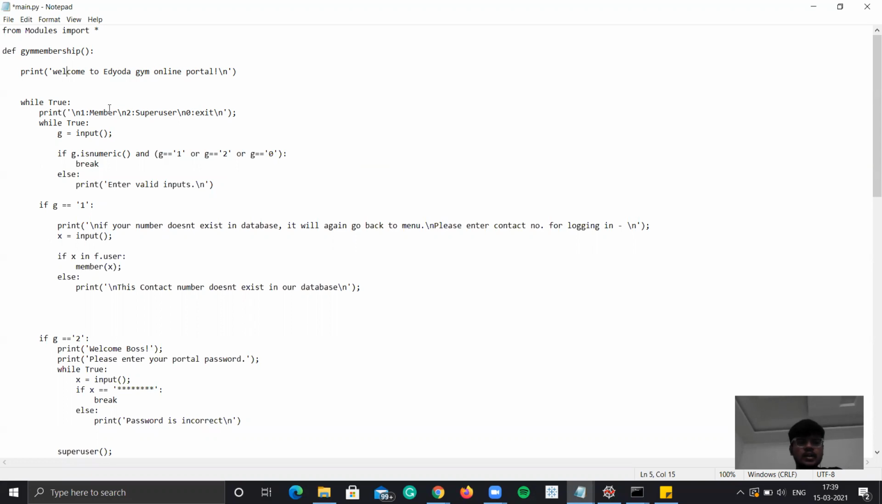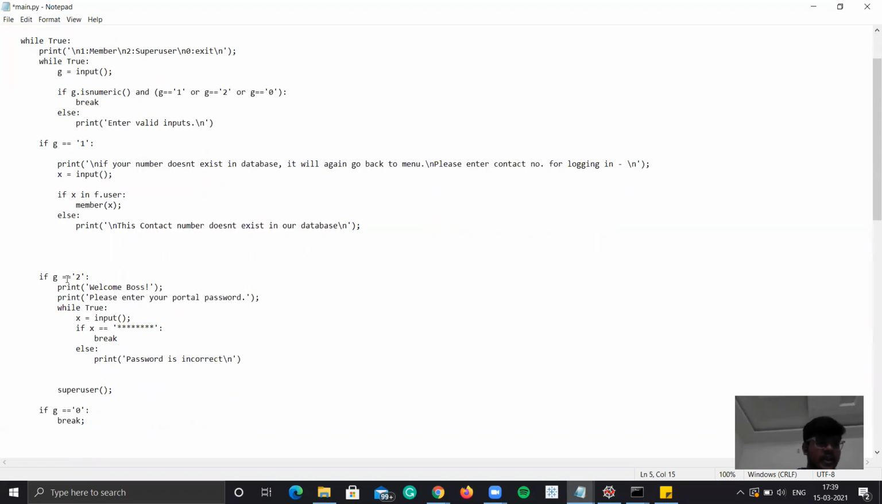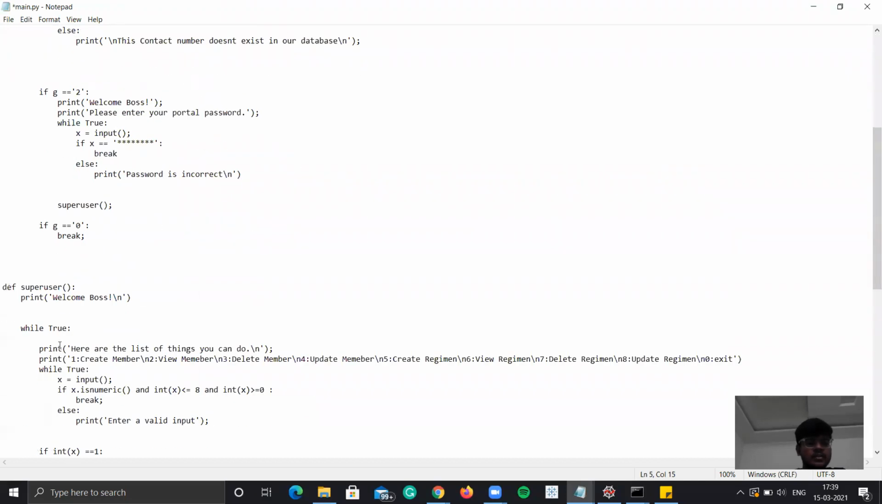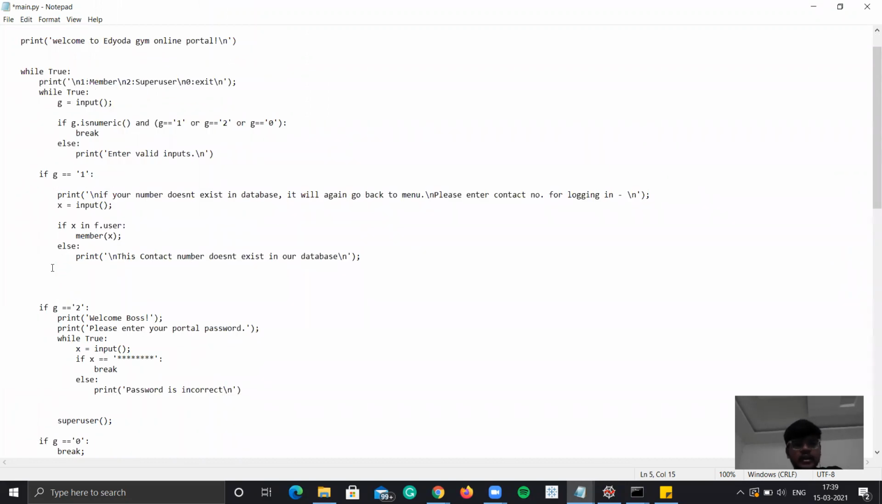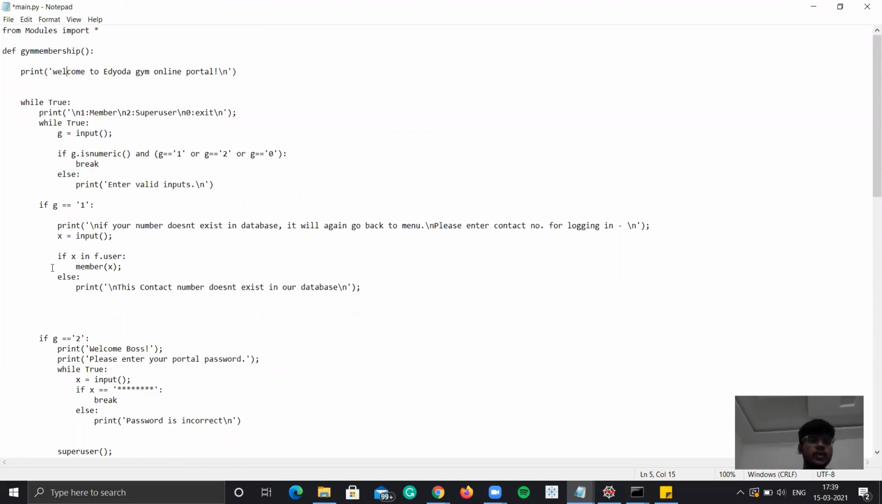So if I give one as the input, it will take one as the input, and it will call the member function. The member function is defined below. And if I give two as the input, it will call the super user function. And I have created everything such that even if you give any other input apart from 0, 1, 2, it will again take you back to that input, because